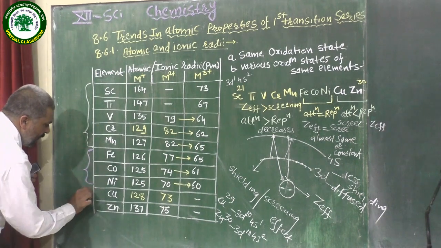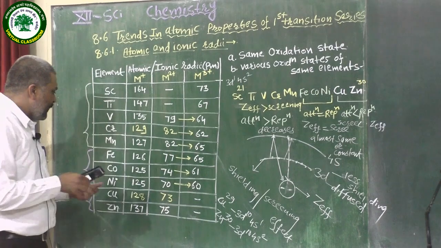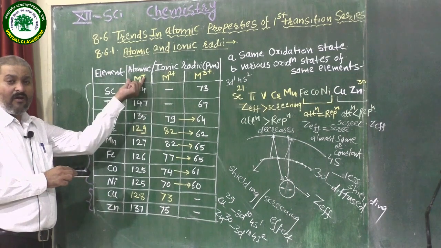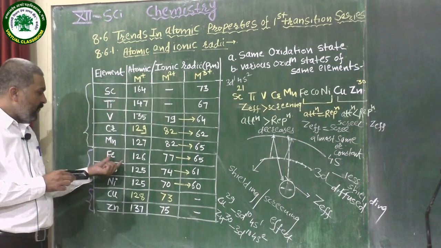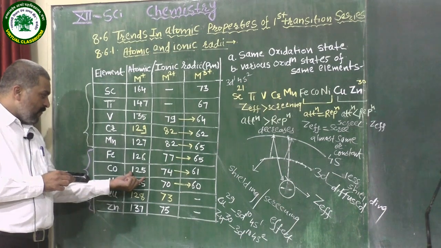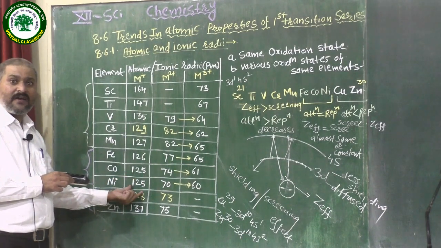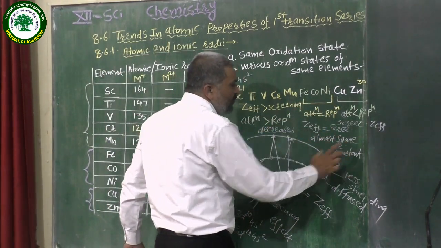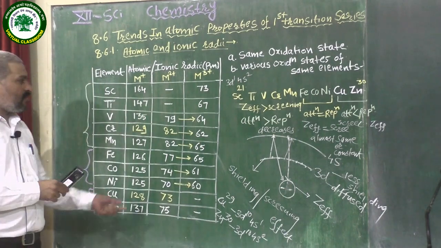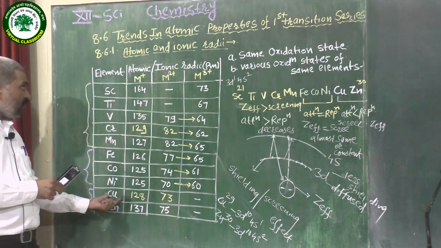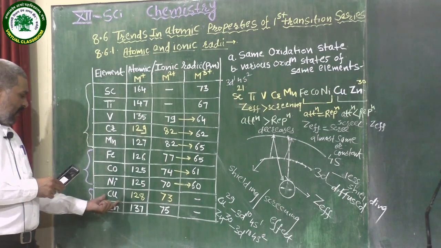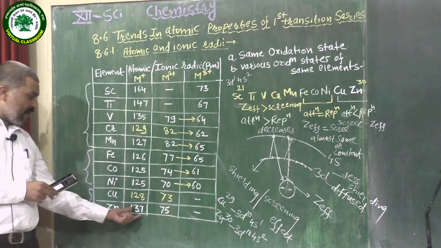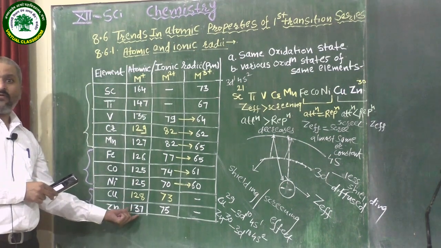And in the middle part of the series, from iron to nickel, what happens here? The value of M positive, meaning monovalent ion or +1 oxidation state: the value of iron is 126, cobalt 125, and nickel 125. What does it mean? In the middle of the series, the values are almost the same or almost constant, and in the last of the series, the value for copper is 128, which is increased, and in case of zinc, it is 137.